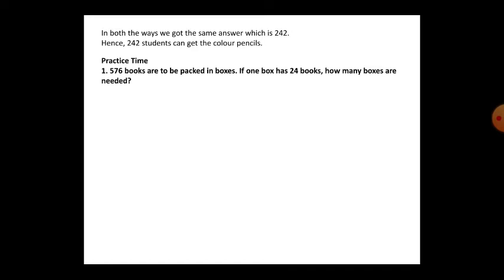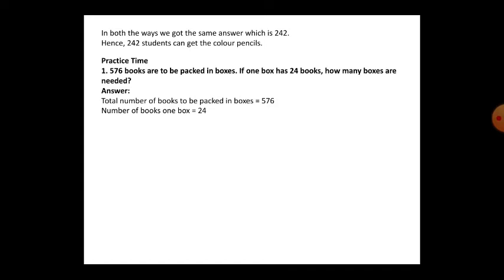576 books are to be packed in boxes. If one box has 24 books, how many boxes are needed? See, the total number of books to be packed is 576 books. In one box 24 books are there. So like that, how many boxes can they make with those 576 books?